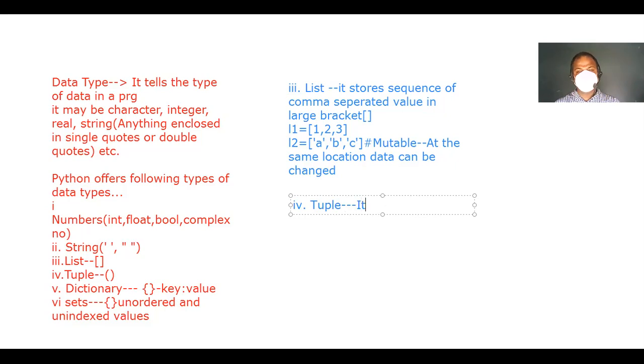Again, it stores a sequence of comma separated values in parenthesis. Okay, we use parenthesis for the tuples. For example, suppose we have taken t1 and are willing to store 1 2 3, 1 comma 2 comma 3.